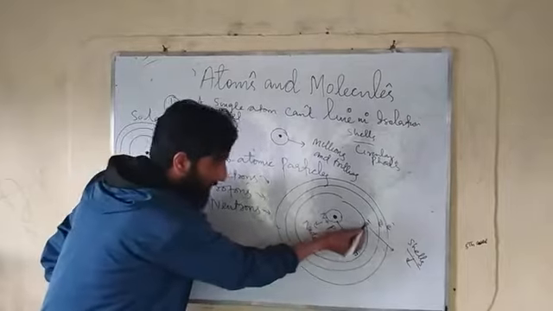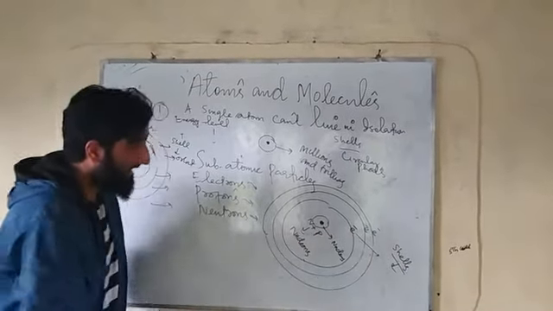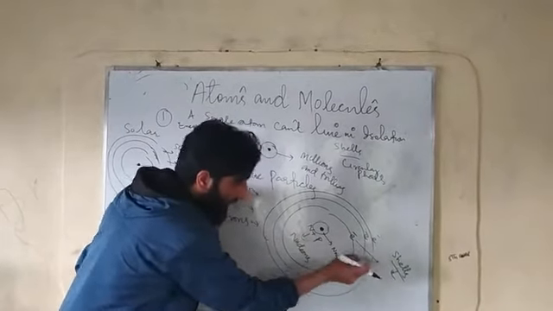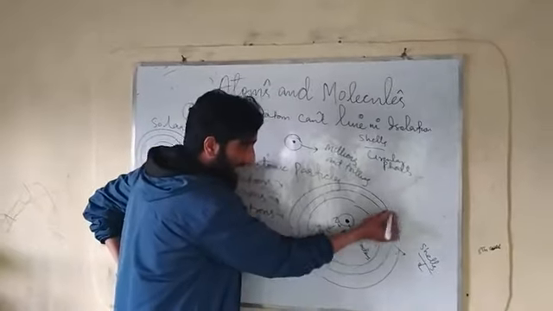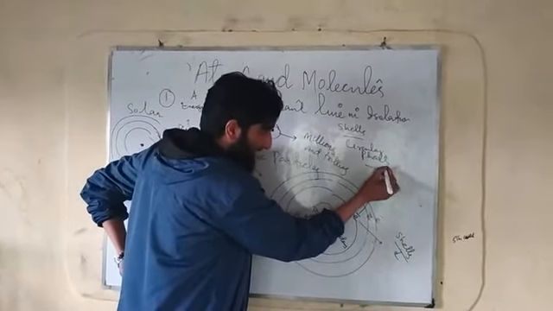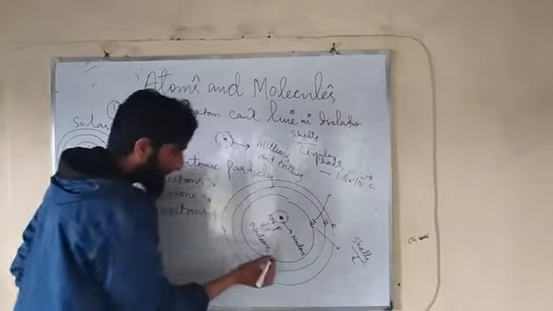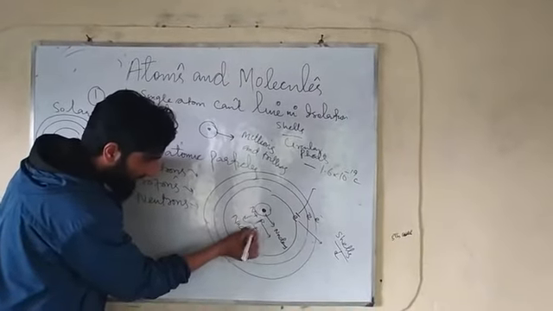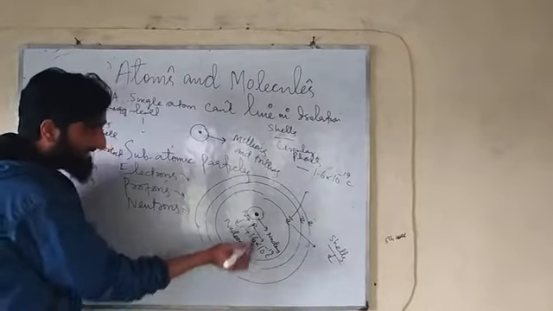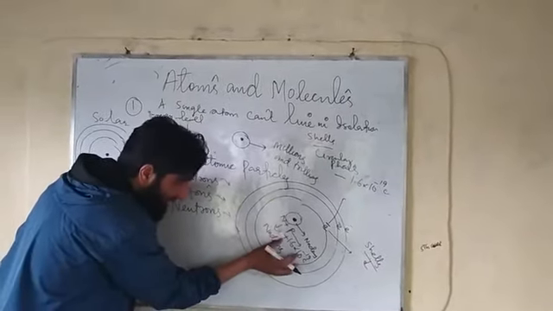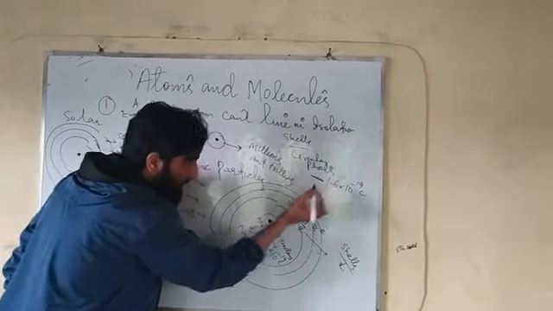Electrons are always revolving around this nucleus in fixed paths or fixed shells. These fixed paths or shells are called energy levels, and they are also called orbits. Electrons have a negative charge of minus 1.6 into 10 raised power minus 19 coulomb, and protons have a charge of plus 1.6 into 10 raised power minus 19 coulomb.